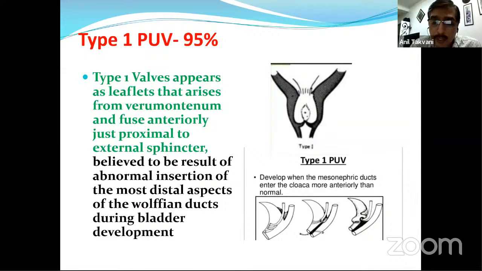If the Wolffian duct terminates at the normal place, then the verumontanum will be at the normal place, and there will be ejaculatory ducts seen, and then the prostatic utricle. But if it is pushed a little more anteriorly, it will take the mucosal folds along with it a little more distally towards the membranous urethra, which is considered the membranous valves of type 1.